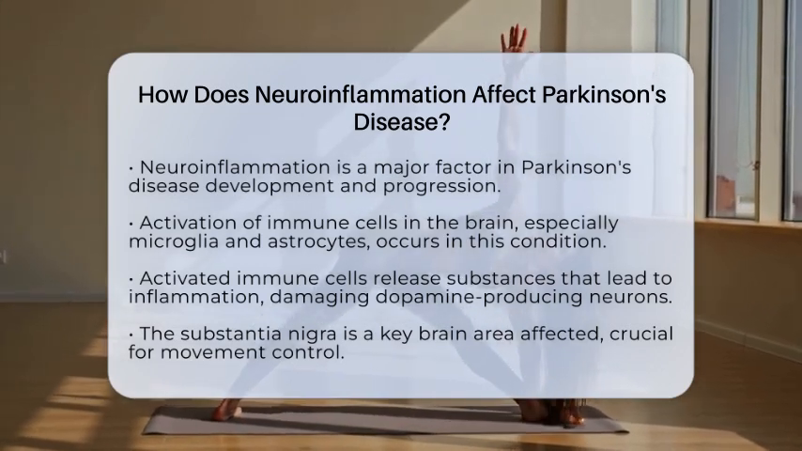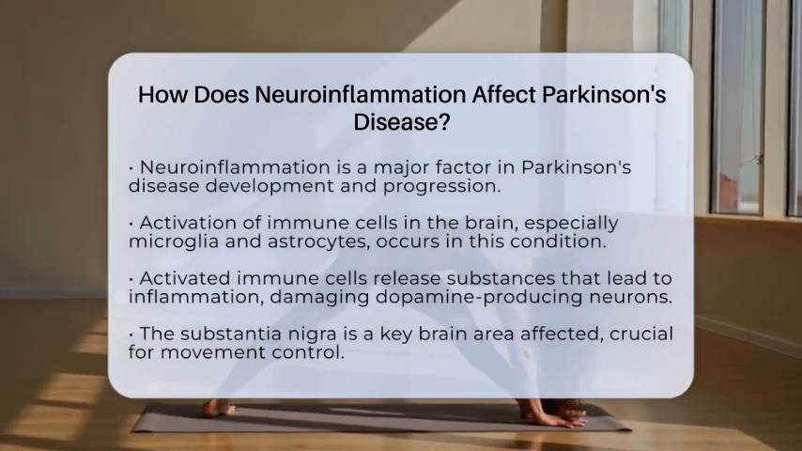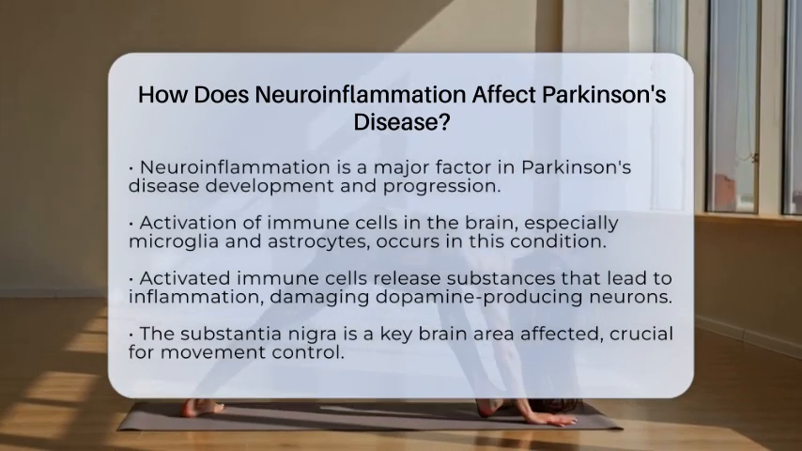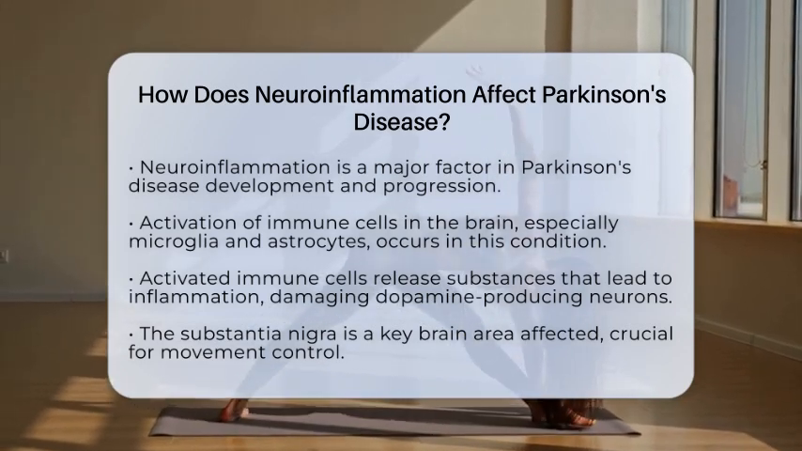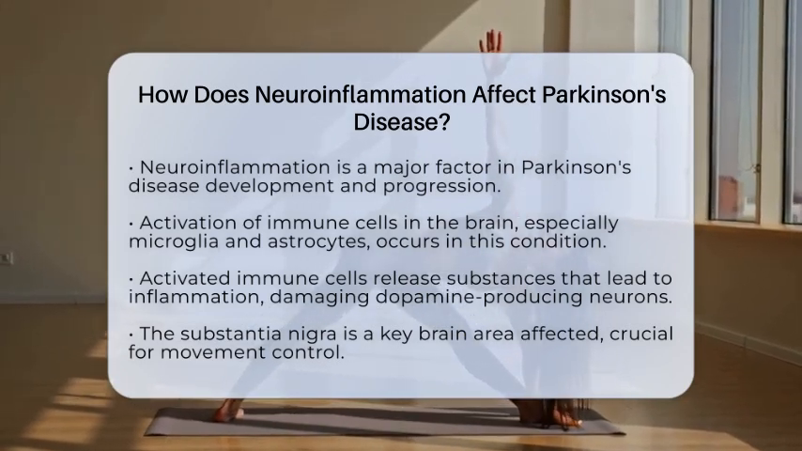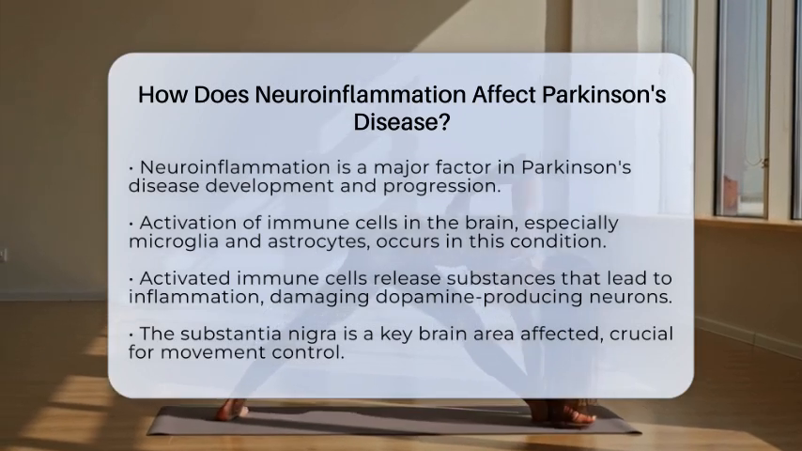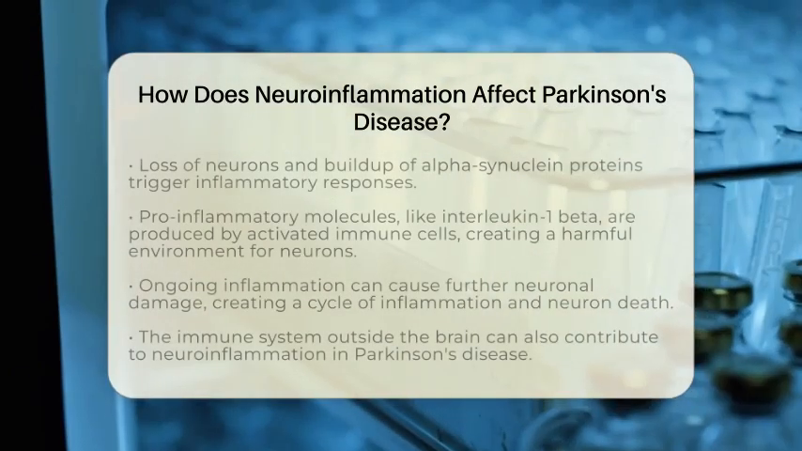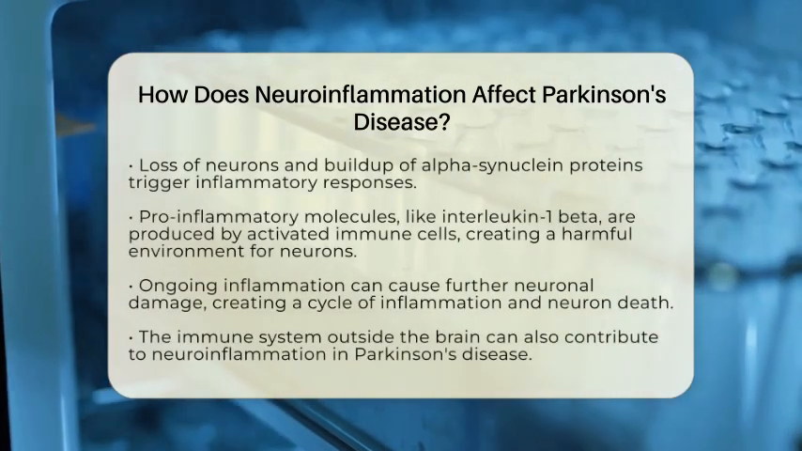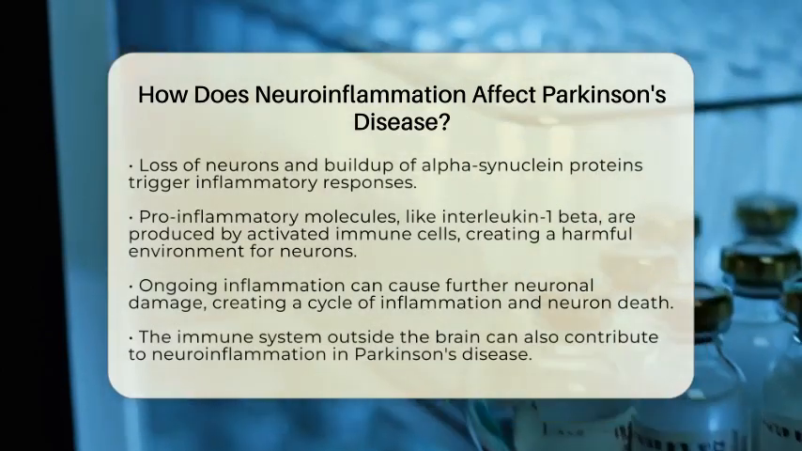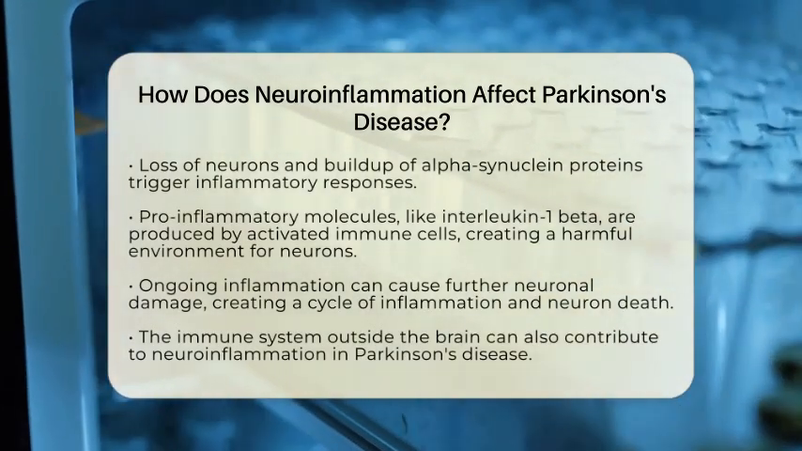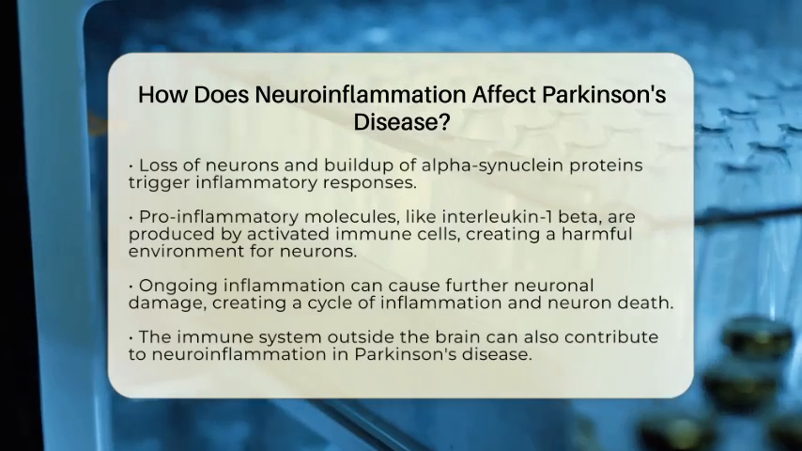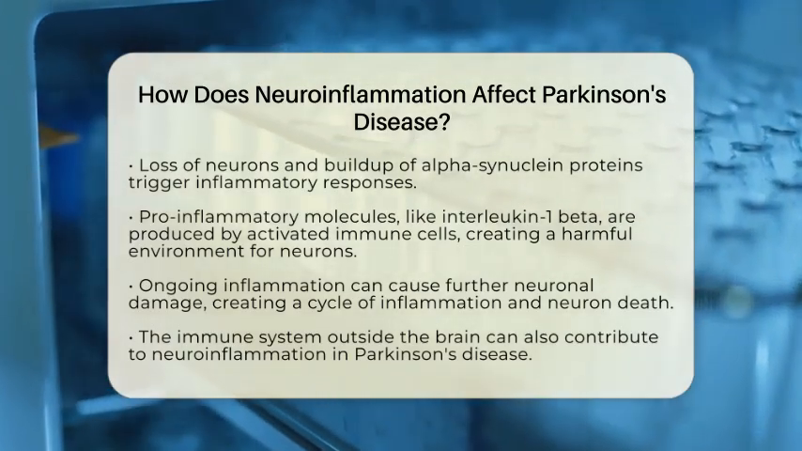At its core, Parkinson's disease involves the loss of these important neurons and the buildup of abnormal proteins called alpha-synuclein. These changes trigger an inflammatory response in the brain. The activated microglia and astrocytes produce pro-inflammatory molecules, including interleukin-1 beta, which create a harmful environment for neurons. This ongoing inflammation can cause more neuronal damage, leading to a cycle where inflammation and neuron death continuously feed into each other.